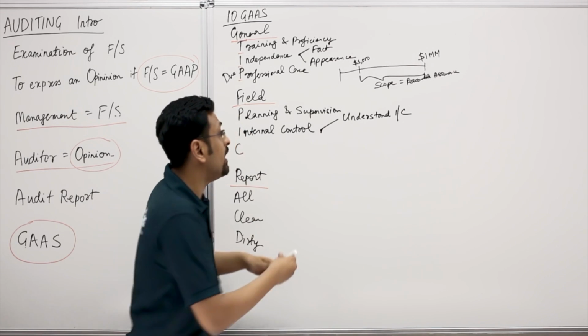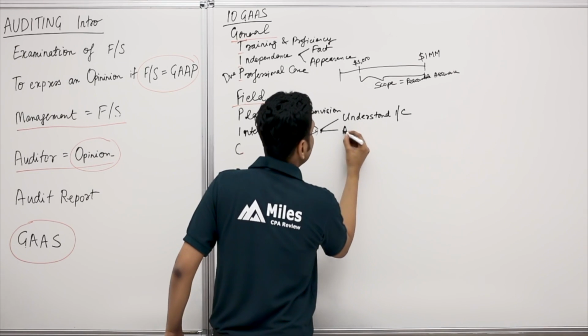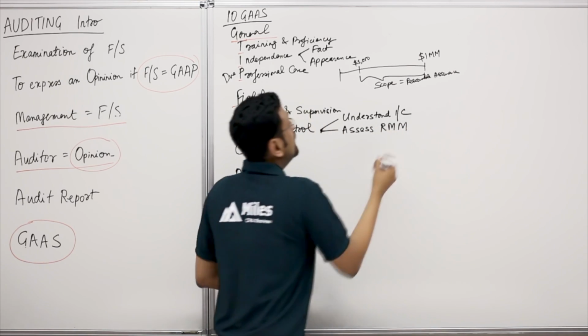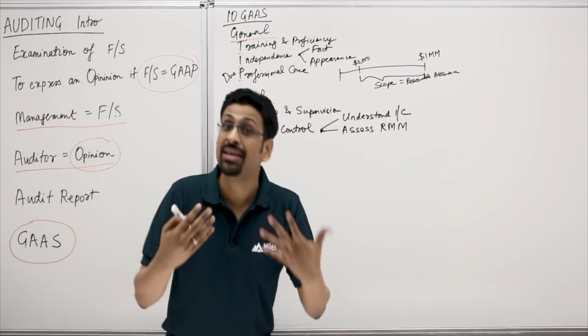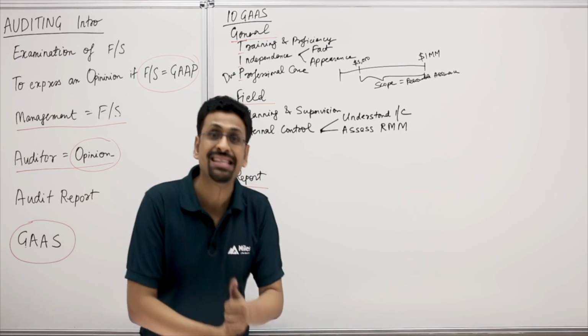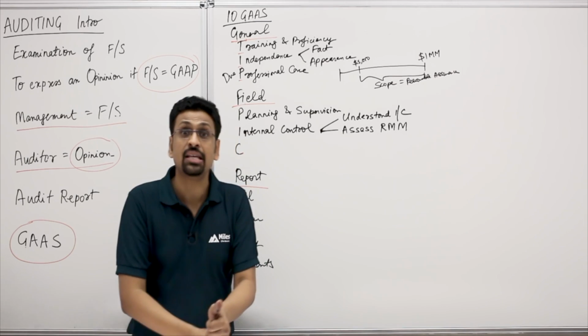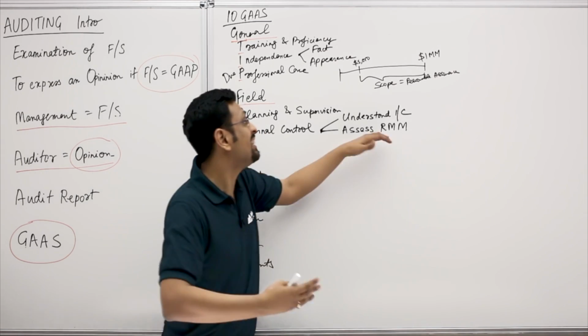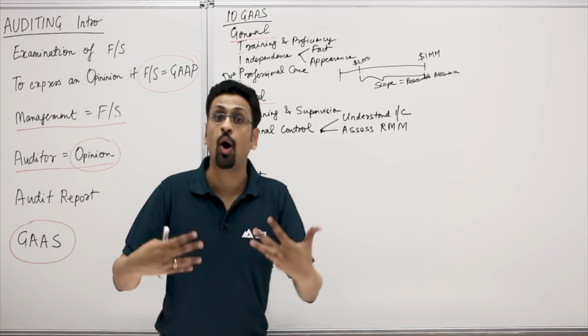So depending on our understanding of internal controls, we assess RMM. Now, this risk of material misstatement, that is misstated numbers, could be due to error, that's unintentional mistakes, or fraud, that's intentional. So we assess that risk whether due to error or fraud.